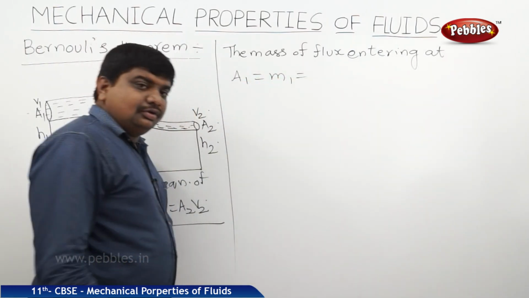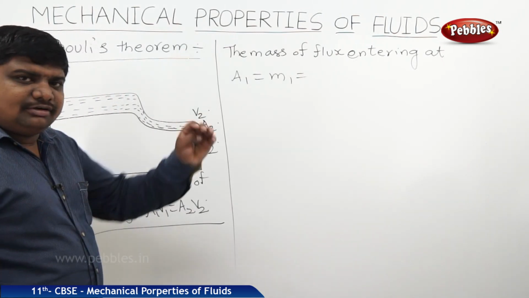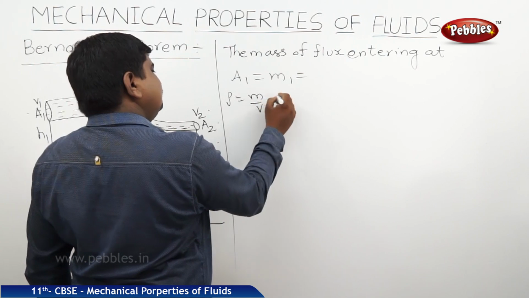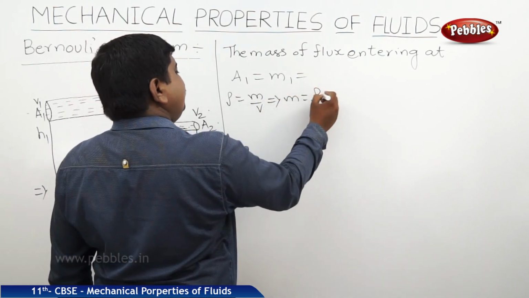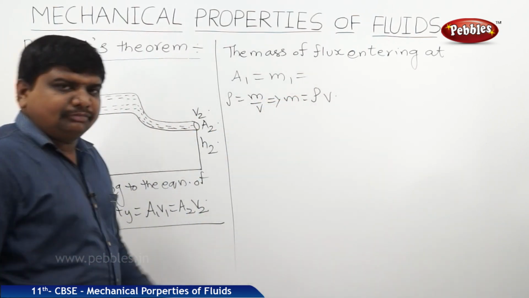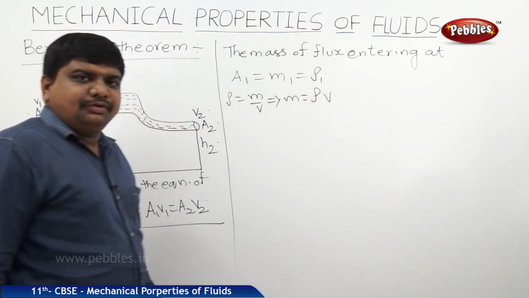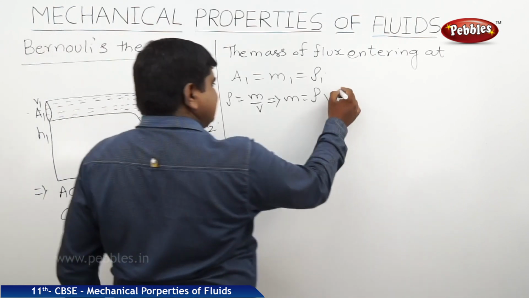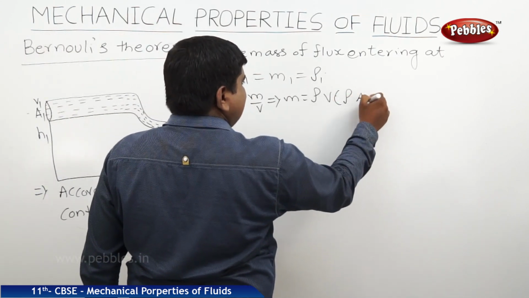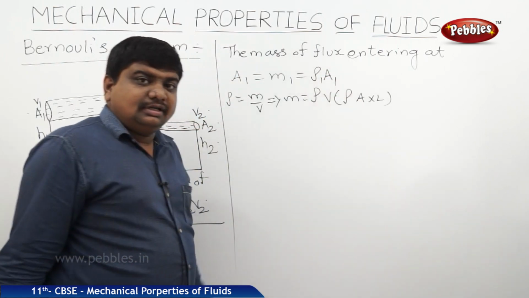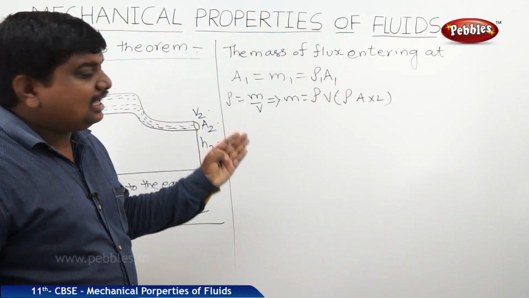We can write that rho is equal to mass by volume, so mass is equal to rho into volume. So it is rho 1. V we can write as area into length, A1. Length we can write as velocity into time.